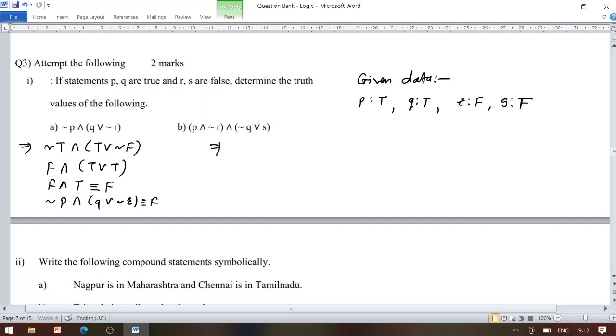On the same basis for the second statement, replace P, Q, R, S by their truth values T or false respectively.